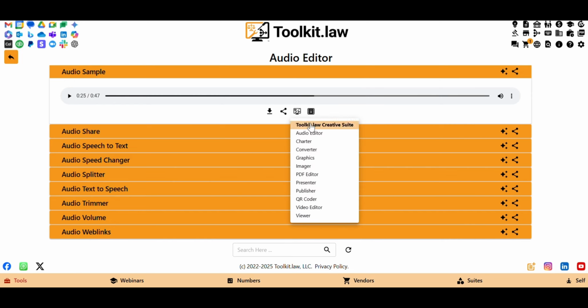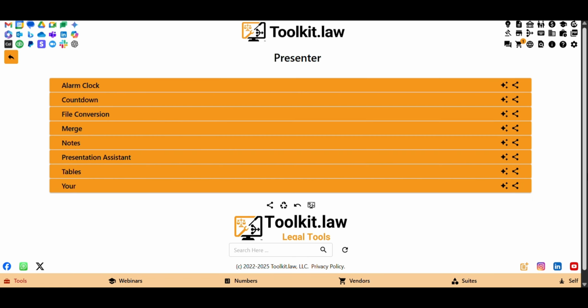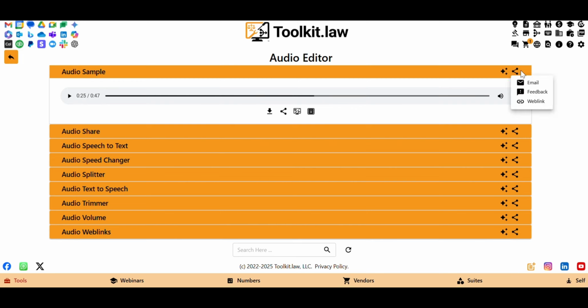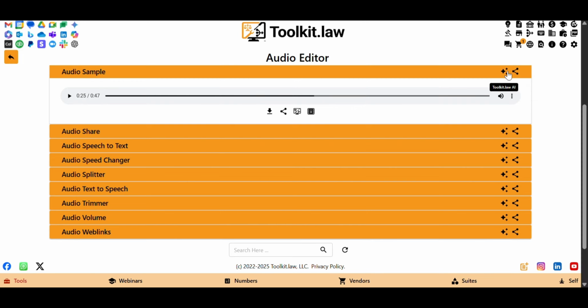For legal professionals managing critical evidence and client recordings, Toolkit.law's audio sample accordion ensures clarity, speed, and precision, keeping your workflow secure and courtroom ready. And that's how you use Toolkit.law's audio sample accordion.